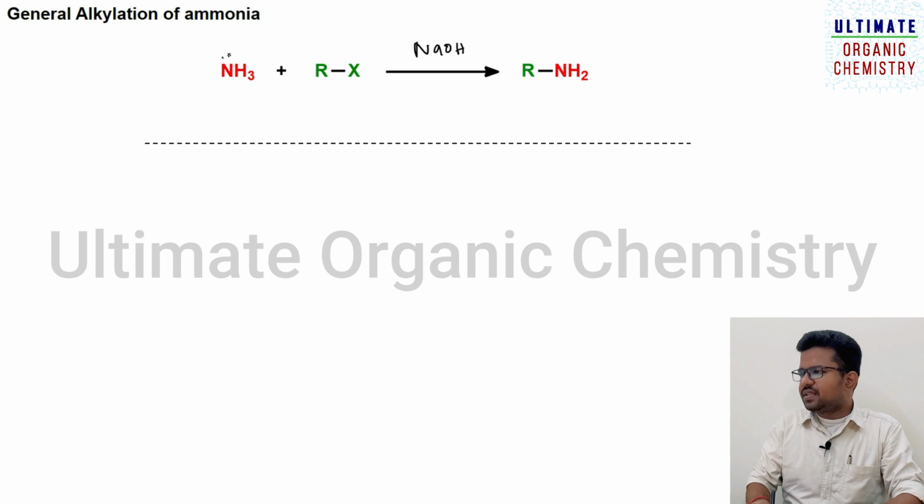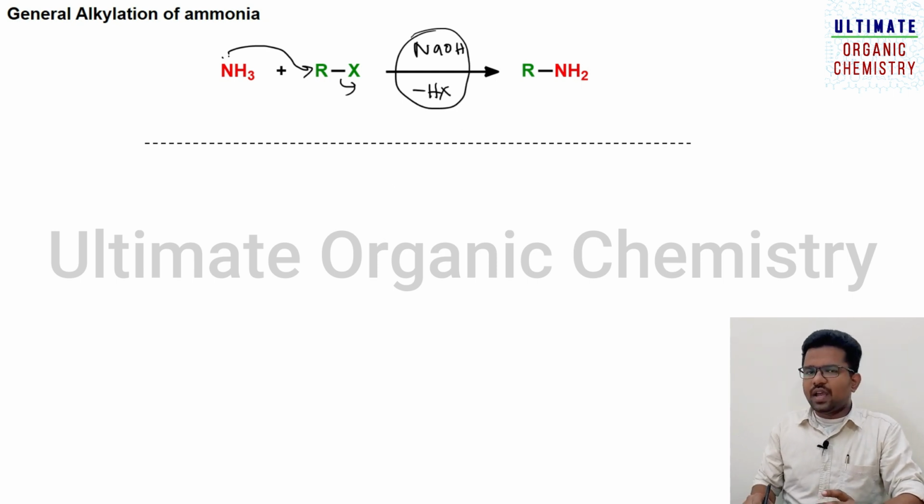So what will happen here? This lone pair will attack here and this will be leaving. So from here H plus and from here X minus will leave as HX, and this will be quenched by sodium hydroxide. So that is a basic reaction. So why can I not do this reaction, and why should I do the Gabriel phthalimide synthesis? What is necessary to do that reaction?